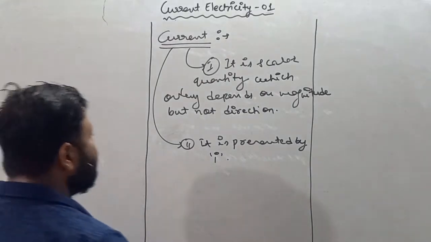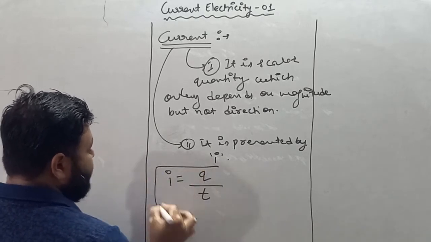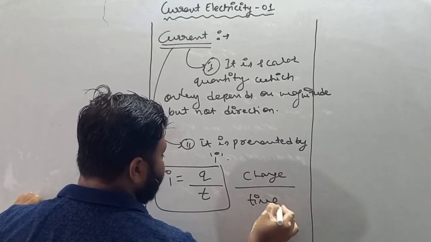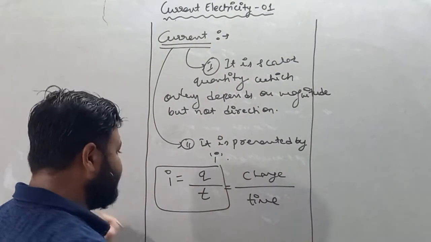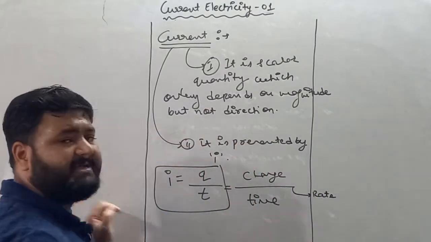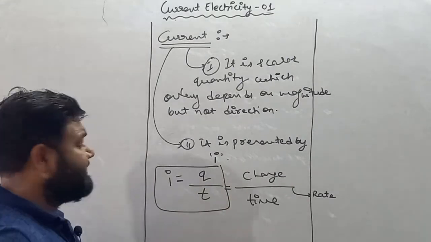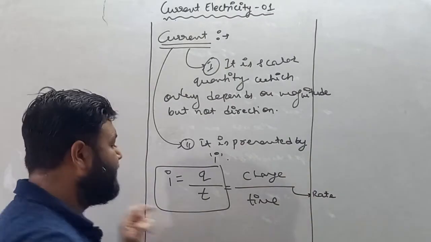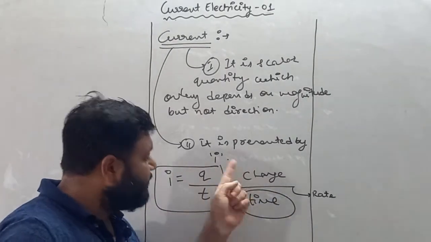Now see how we'll define current. So current is Q by T. Q means charge and T means time. So current is equal to charge upon time. Now see, my dear student, this divide symbol is said to be rate. So we'll define the current as rate of flow of charge with respect to time, because in the denominator time is there, so charge is flowing with respect to time.